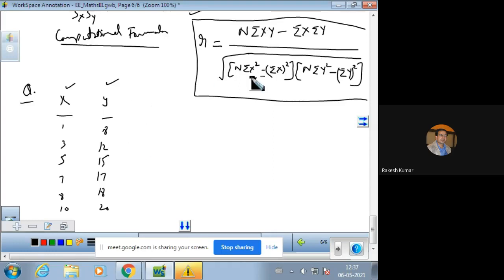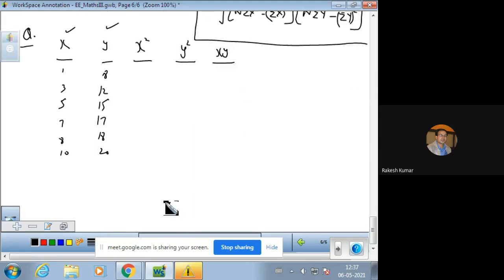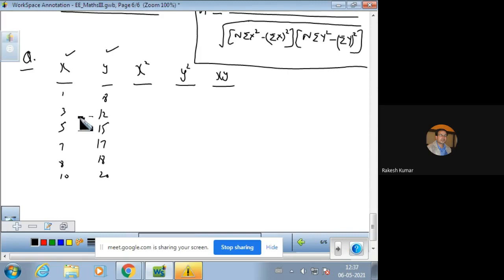And we require sigma x square and sigma y square. So from here you need to calculate x square and y square. Also we require xy product sigma. So an xy column should also be there. And now you will have x square: 1 square is 1, 3 square is 9, 5 square is 25, this is 49, 64, and 100.